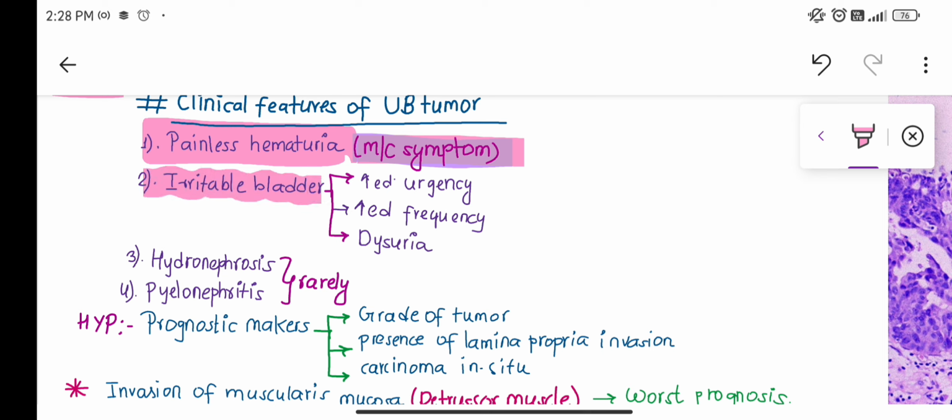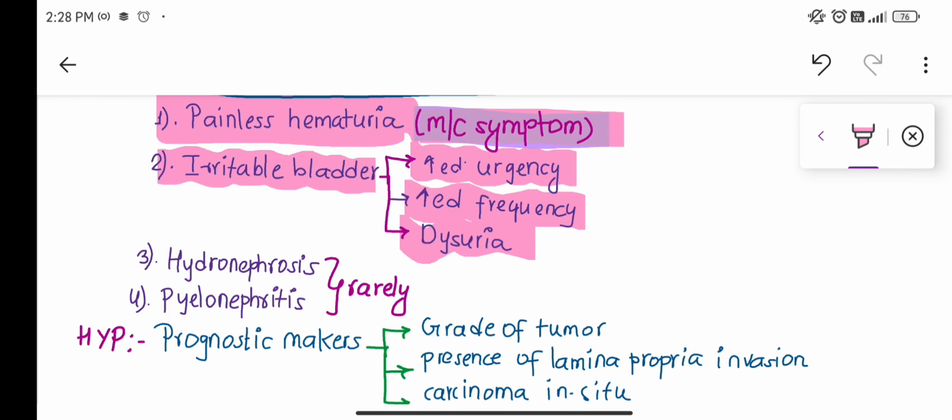Irritable bladder means there is some problem with the urinary bladder, means the normal function of the urinary bladder is not present. It will be lost, like there will be increased urgency for micturition, increased frequency of urination, and also there will be pain during urination, dysuria. And another feature, very rarely seen in the patient: hydronephrosis and pyelonephritis can also be present.